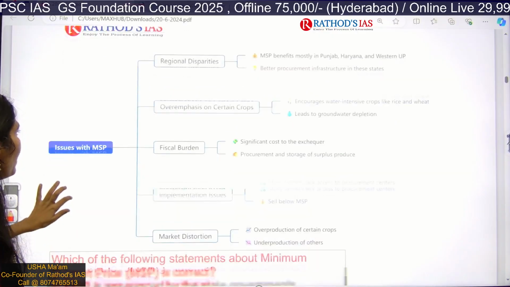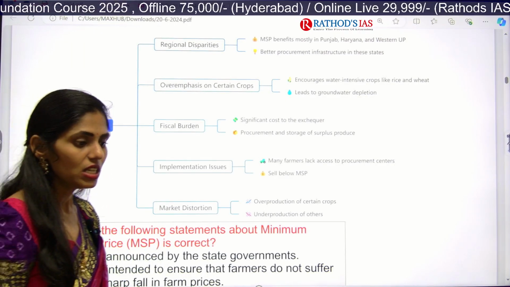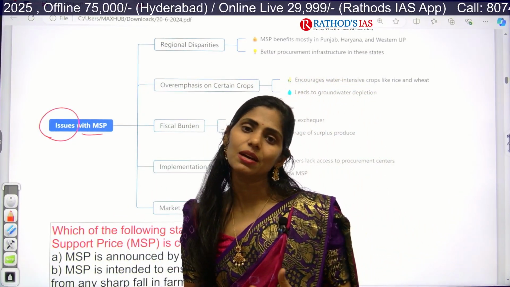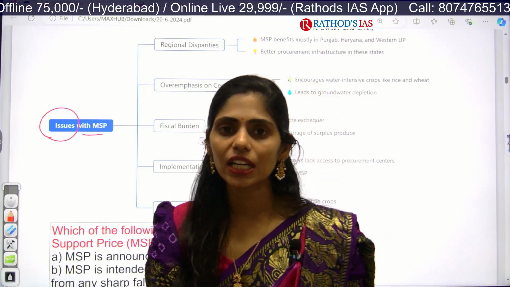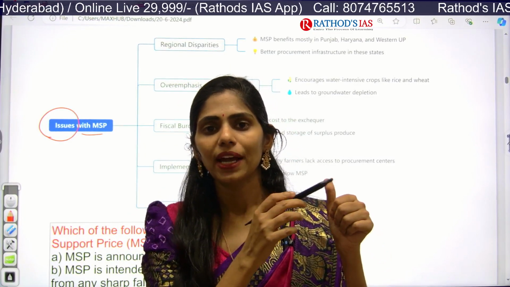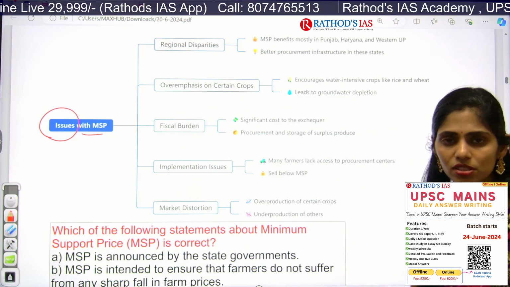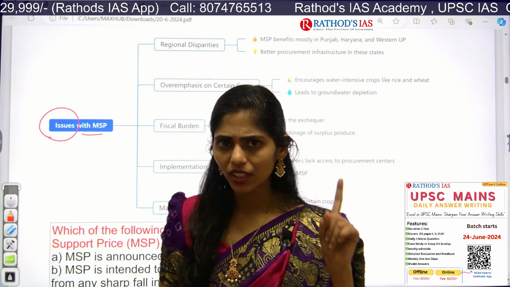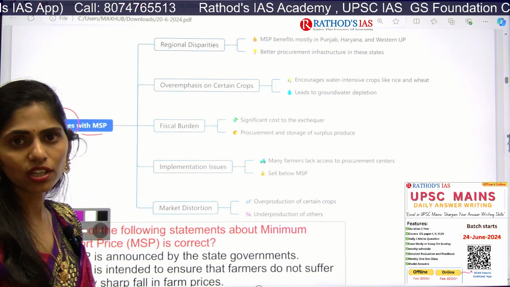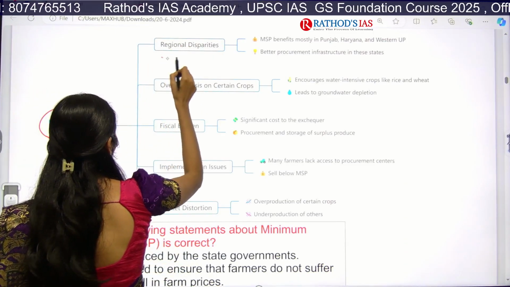And the next mind map is about what issues we see with this MSP. First, regional disparities. Some regions have good irrigation, some regions don't. Some regions have rivers and some regions don't. And even if you look at the Green Revolution, which was introduced in the 1960s, where was it implemented? Punjab, Haryana and Western UP. So the regions which have good produce will automatically benefit. That is one thing. And next, regions with good infrastructure will automatically benefit compared to others. So region-wise there is a difference.